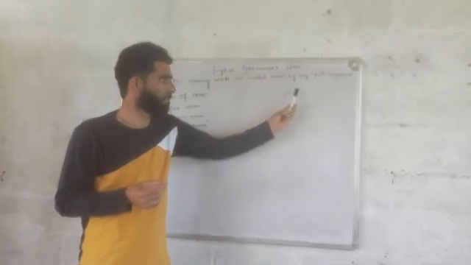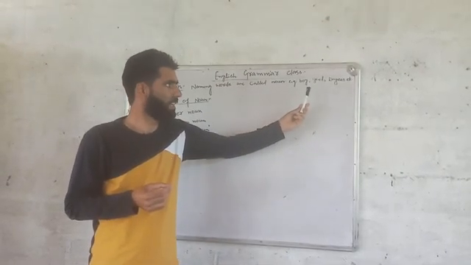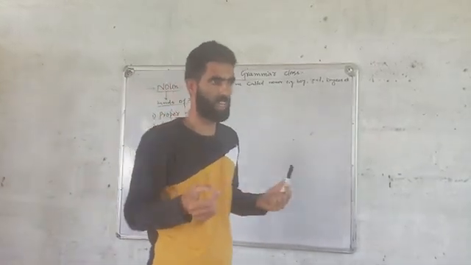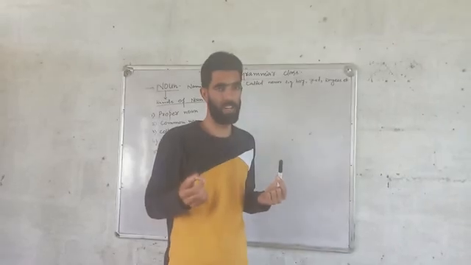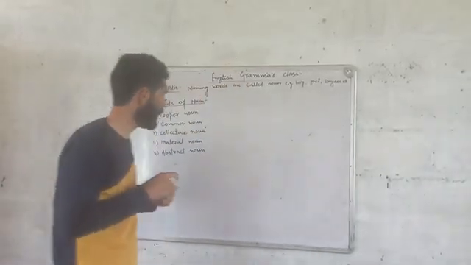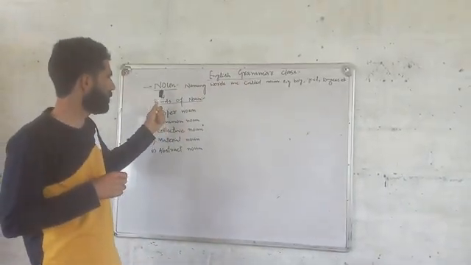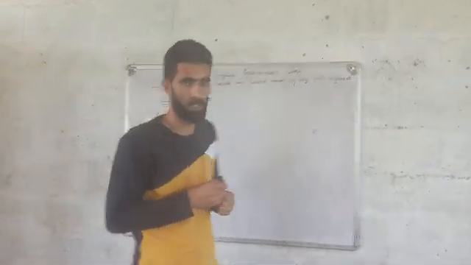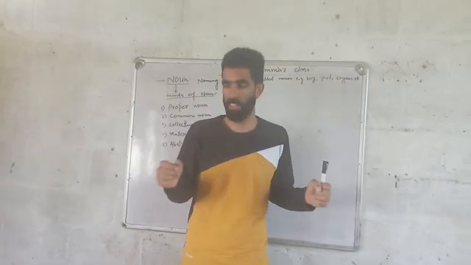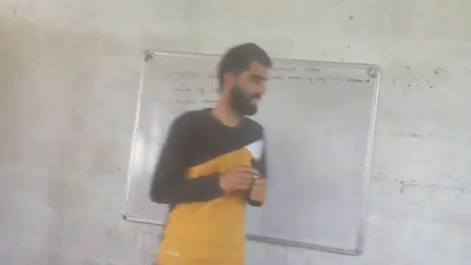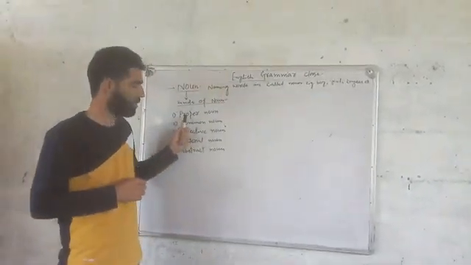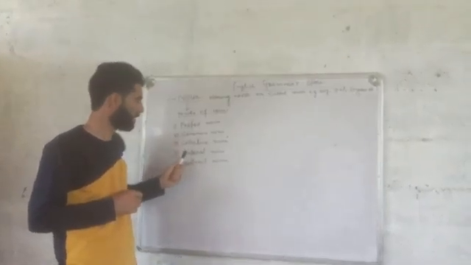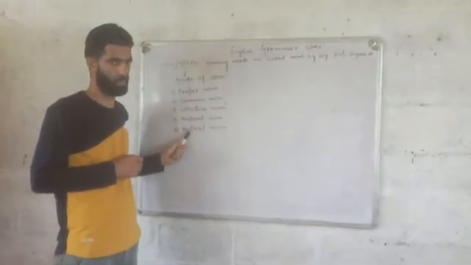Whether it is a boy, a person, a place, a thing, whatever names we give to objects, we call it in English grammar noun. Now, we will try to know the kinds of noun. There are usually 5 kinds of noun. These are the proper noun, common noun, collective noun, material noun, abstract noun.